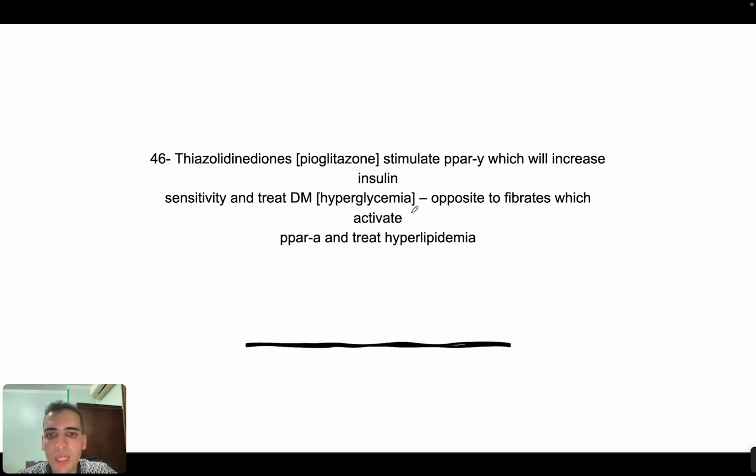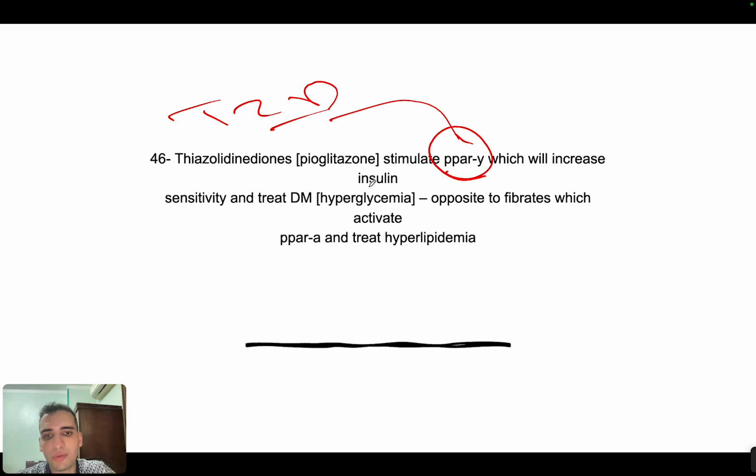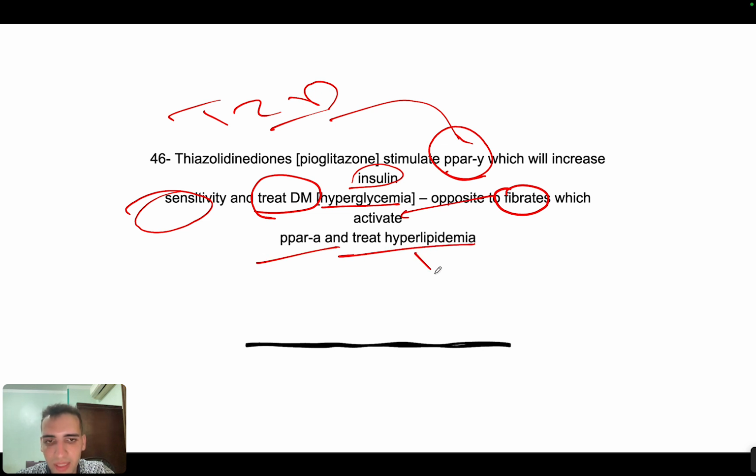The next drug is called TZD, and this drug stimulates PPAR gamma, and it will increase insulin sensitivity, and it can treat diabetes mellitus, meaning it can treat hyperglycemia. Now this is opposite to something called the fibrates, which activate PPAR alpha and treat hyperlipidemia, specifically triglycerides, okay?